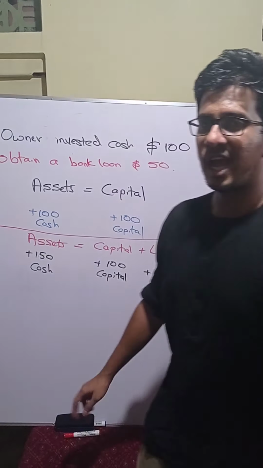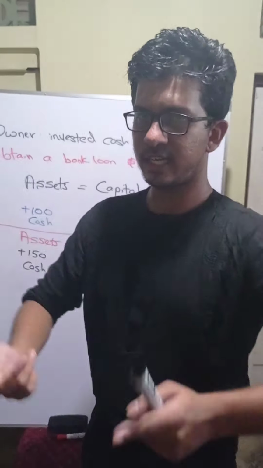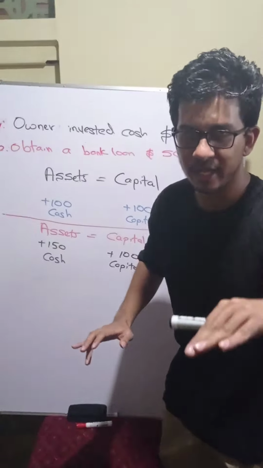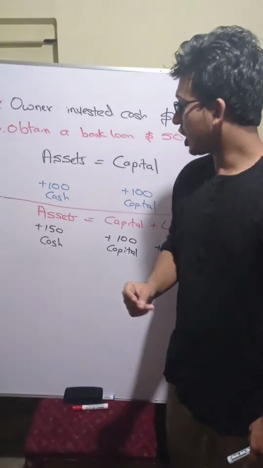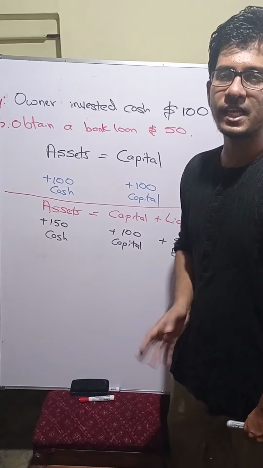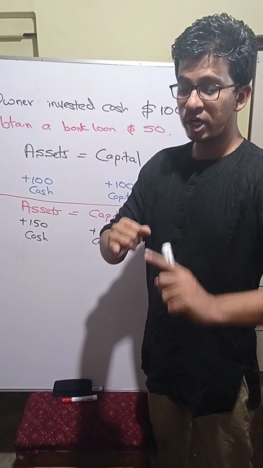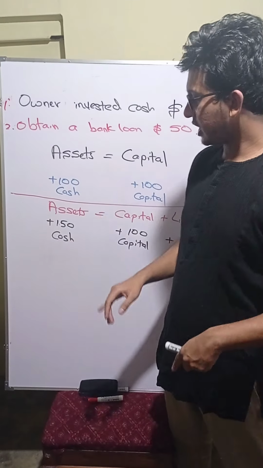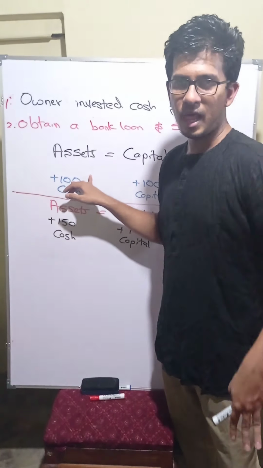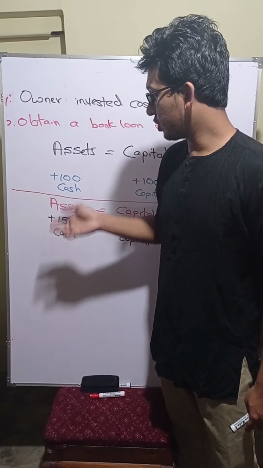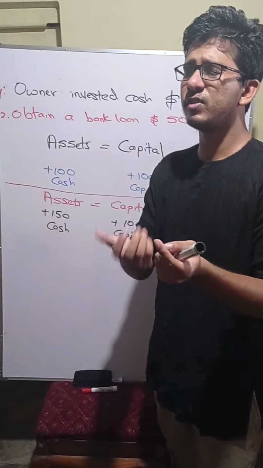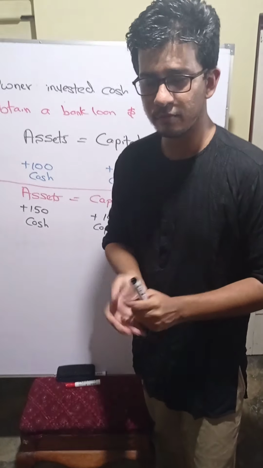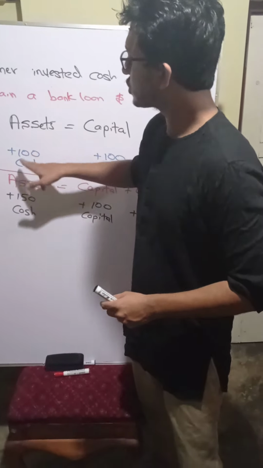Now I'm going to take the second example. We'll assume the business is obtaining a bank loan of $50. Understood? Now how much will be the assets of the business? The owner introduced $100 is there, plus the business is getting another $50 cash. Not thousand, $50 cash. So how much will be the total?